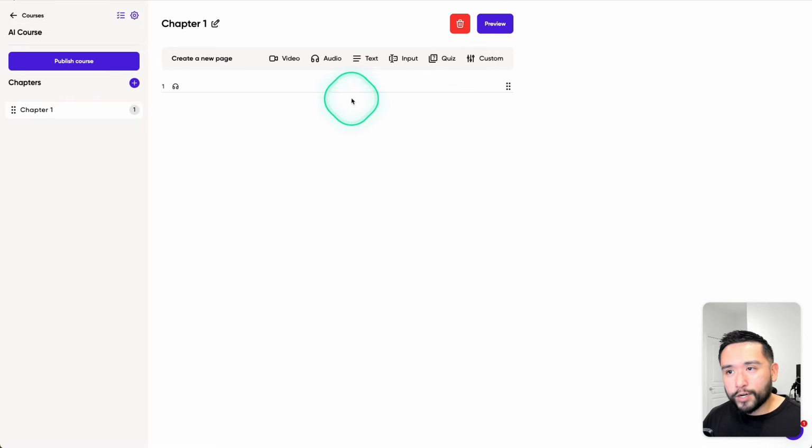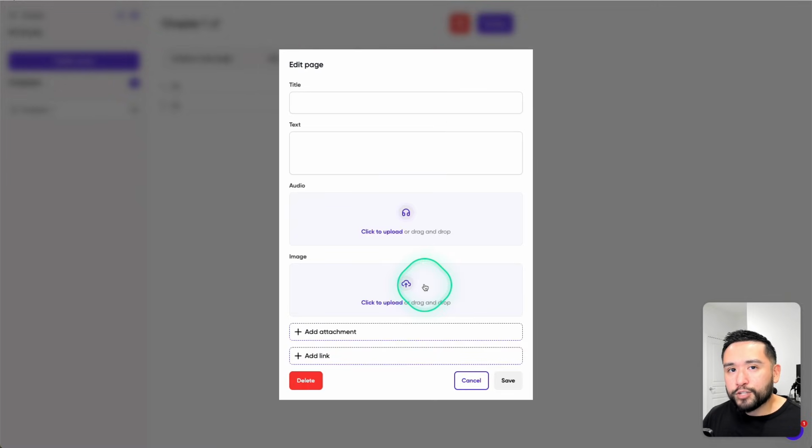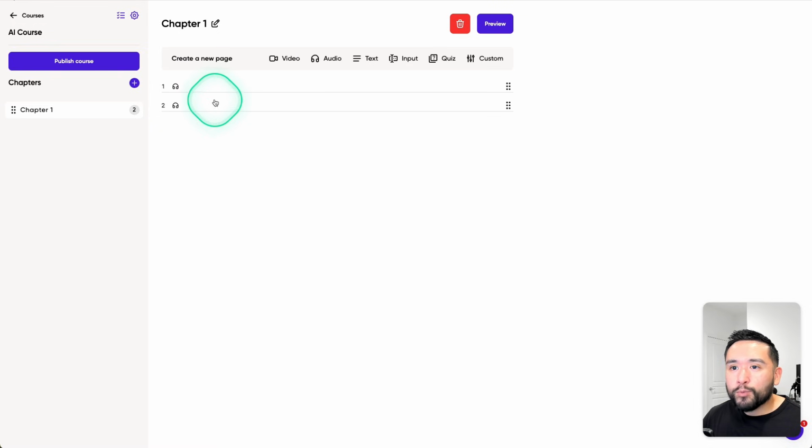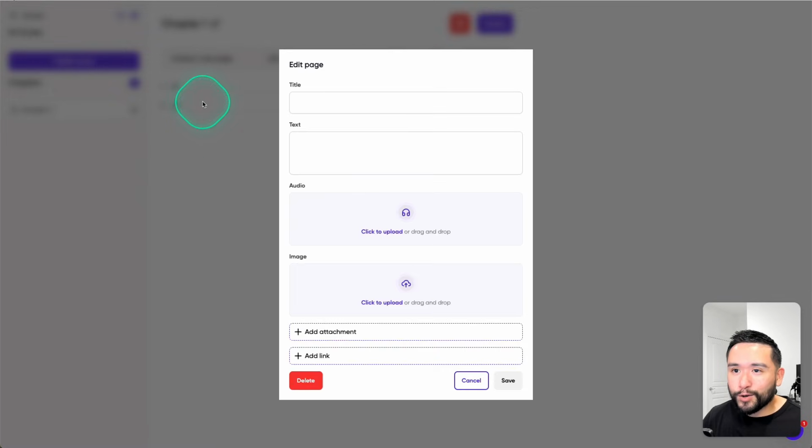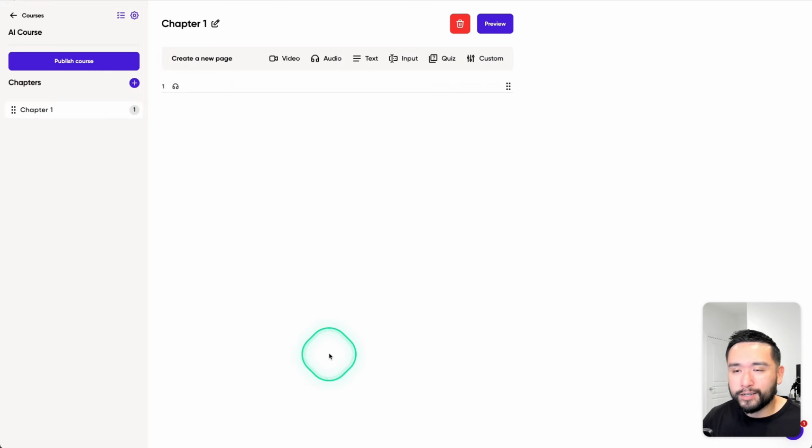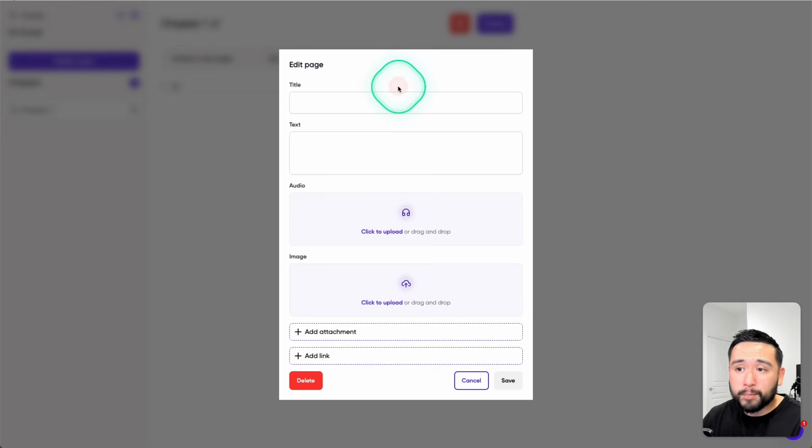And another quirk is that when you click any of these, and say for example, you change your mind, I usually just click out of it, but I can't. So I just click on cancel, but it will add it here, okay? So you need to go in here and make sure you click on delete. So that's a little weird. I don't know if it's a bug or it's intentional, but I wish they didn't add it to my list when I clicked on cancel. You do need to click on delete.